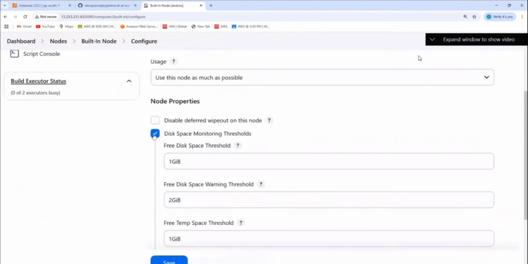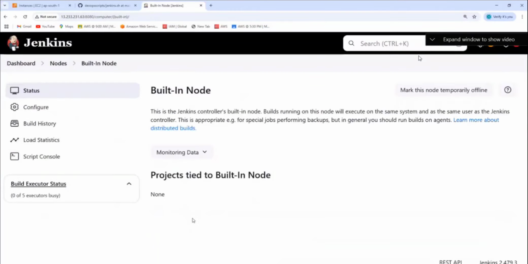Do I need to put it now here for me? For me, not required because it's working fine for me, right? So go ahead and click on save. Now how many has it changed to? 5. Everyone understood how to change the build executors? It is online.